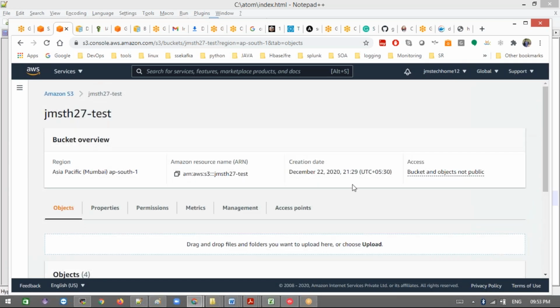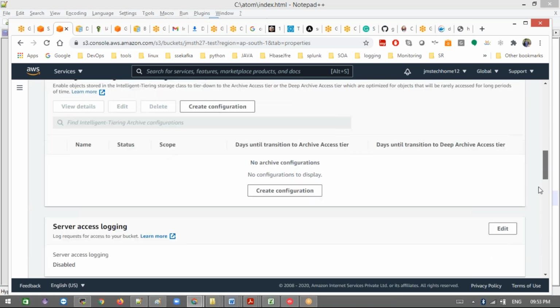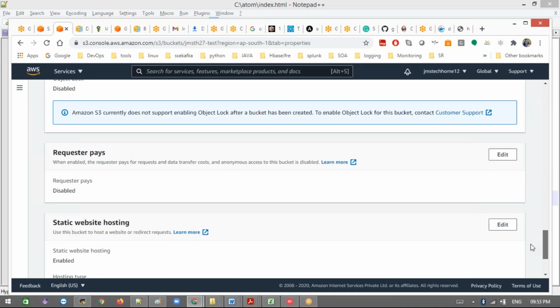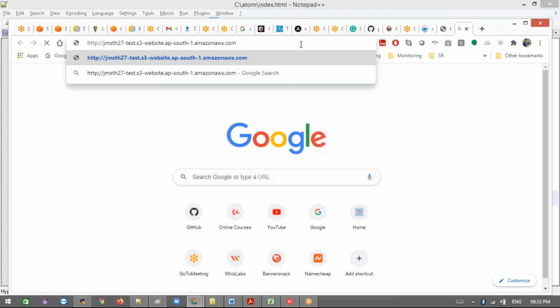Now go to properties. Okay, this is static website hosting. Earlier it was very simple, guys. Really very simple. Now when you're accessing this website,